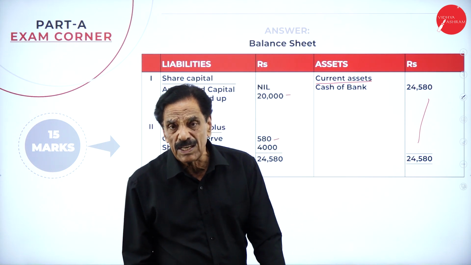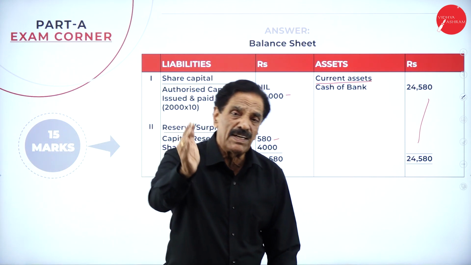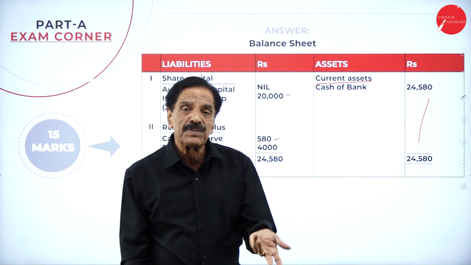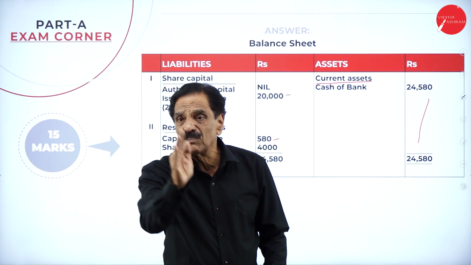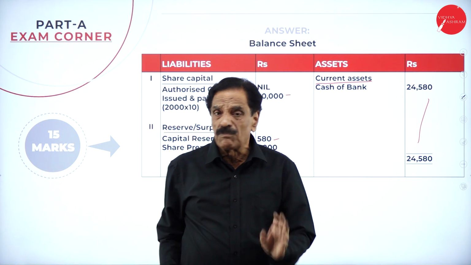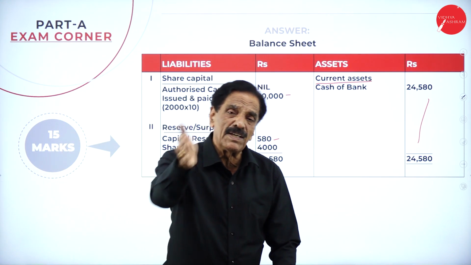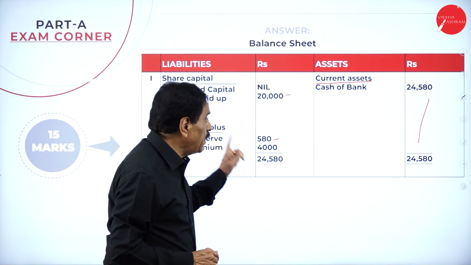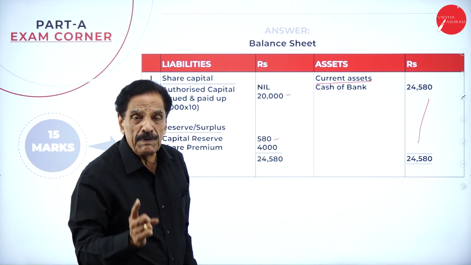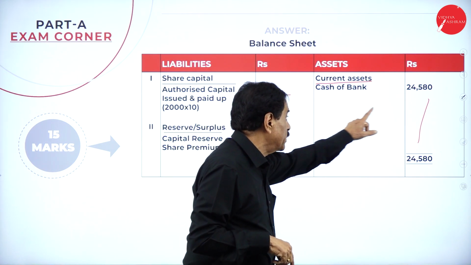Then another point: if any asset is purchased by issuing the share, the entry is asset account debit to vendor account, vendor account debit to share capital account, whichever asset you want. If you purchase machinery, machinery account debit to vendor account, vendor account debit to share capital. If you purchase a building, building account debit to vendor account, vendor account debit to share capital. So that building value will come on the asset side. Assume that we paid 1 lakh for the building. So building will come under fixed asset, 1 lakh.